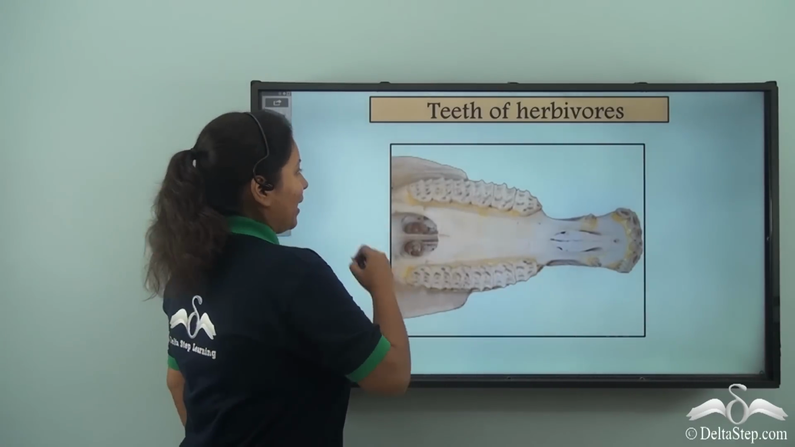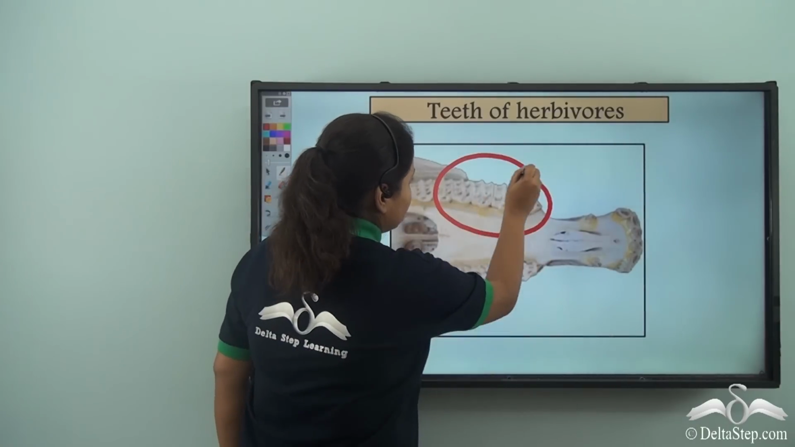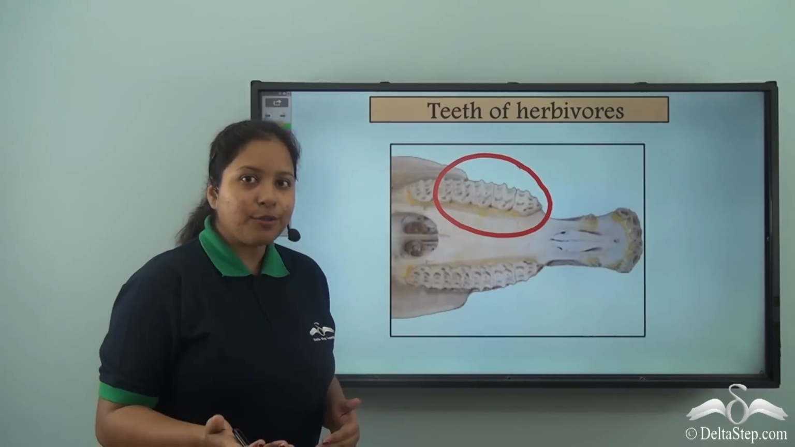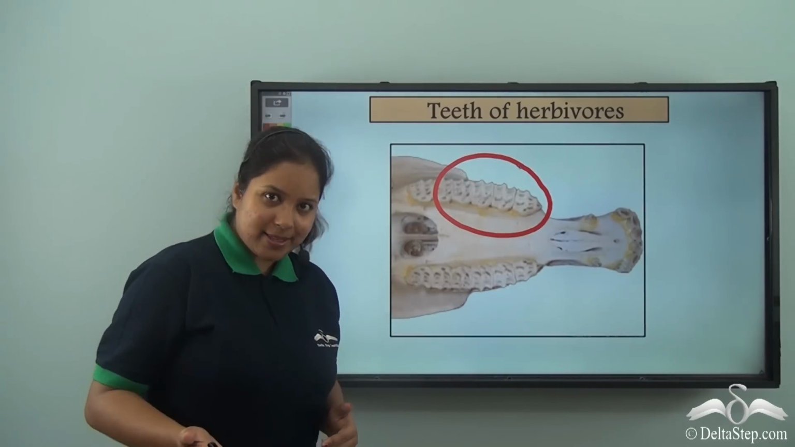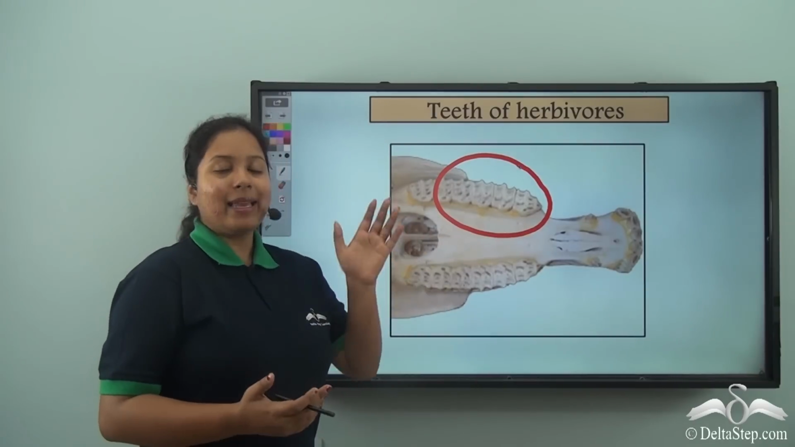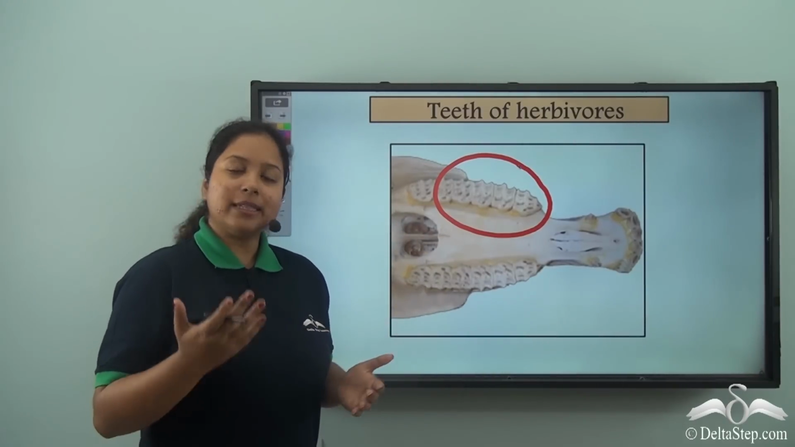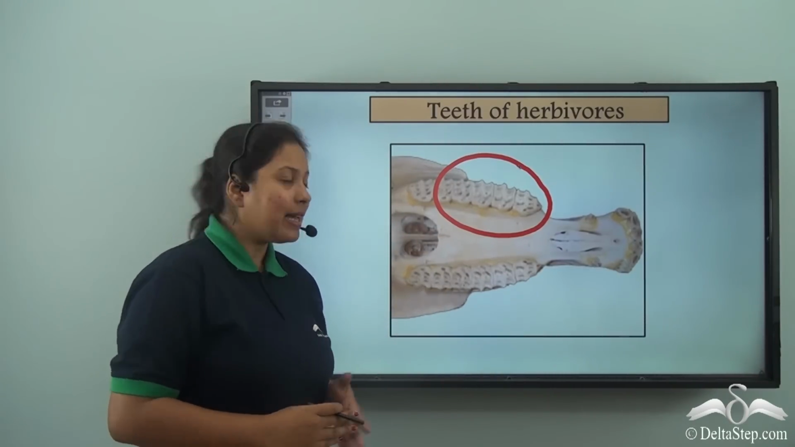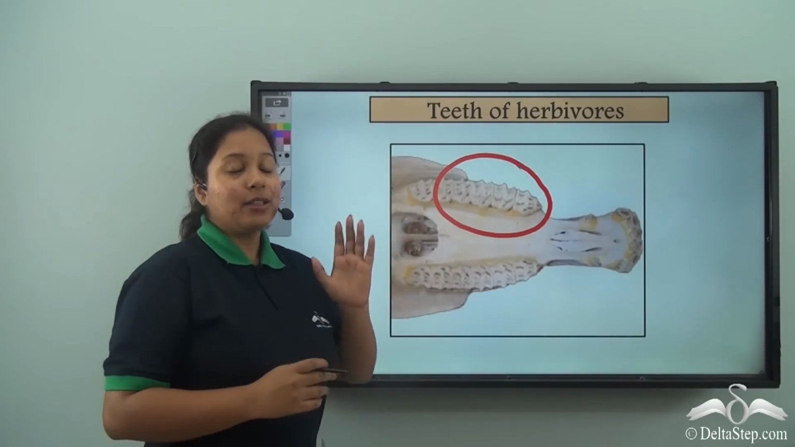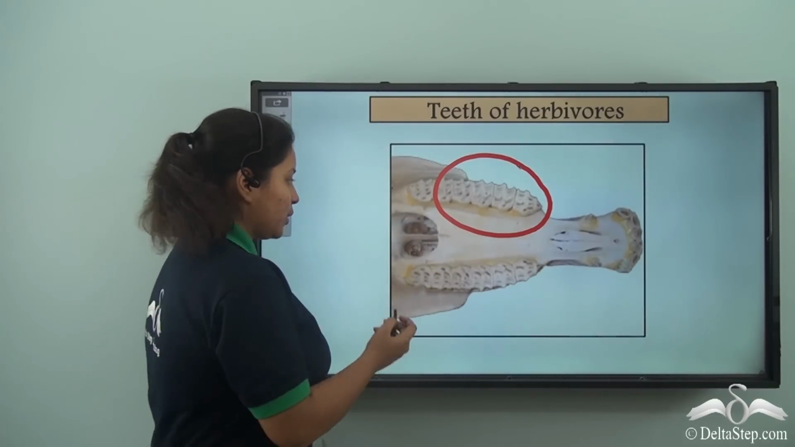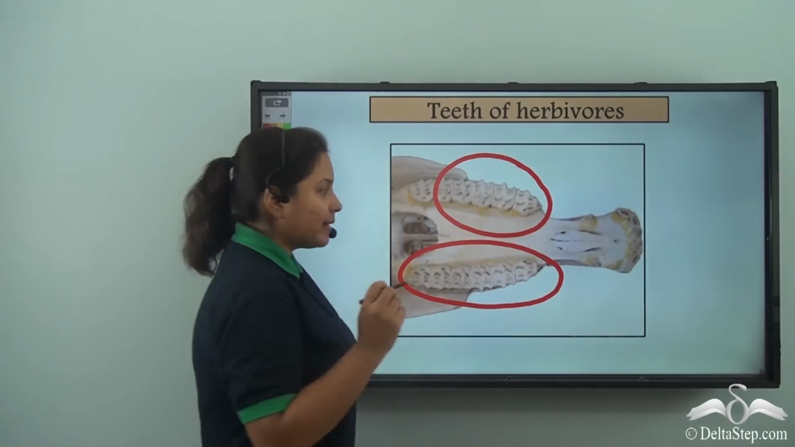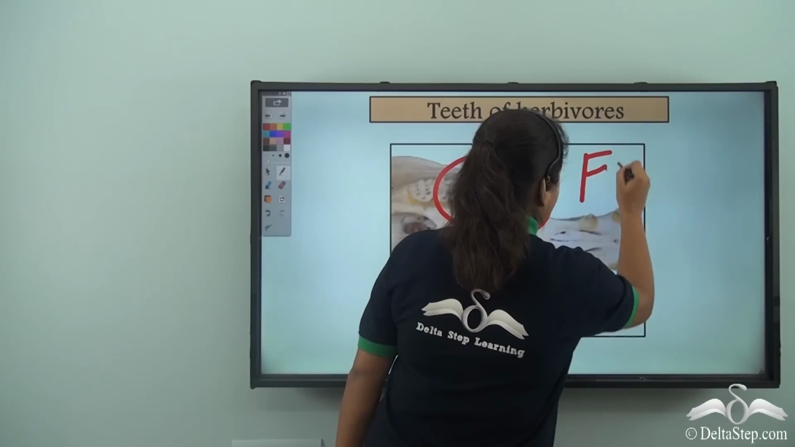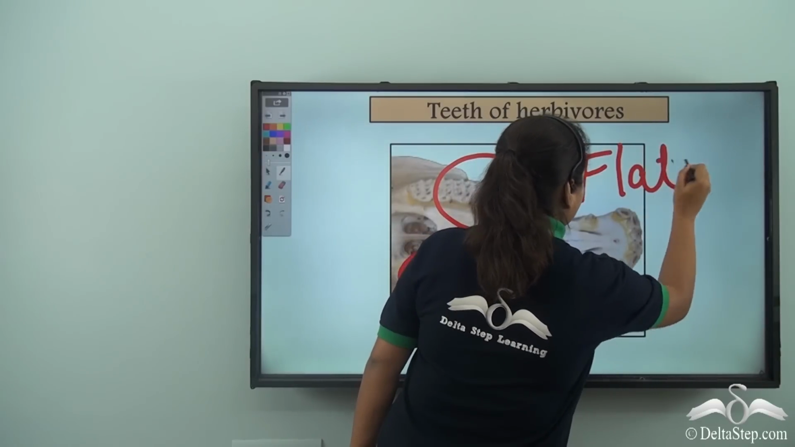So, they have these kind of teeth which are also flat based just like the mortar and pestle. So, once they get the grass or the different parts of the plant, they can grind the food and have it. So, the teeth of the herbivores are flat based just like a mortar and pestle.